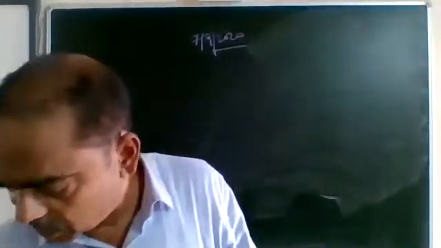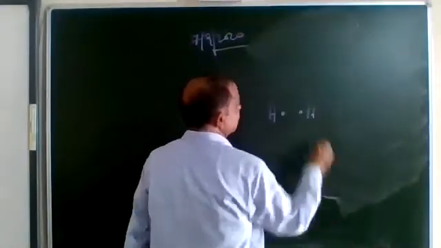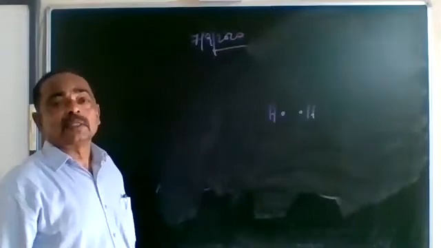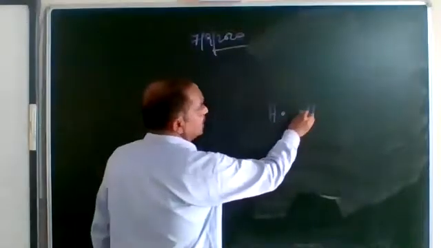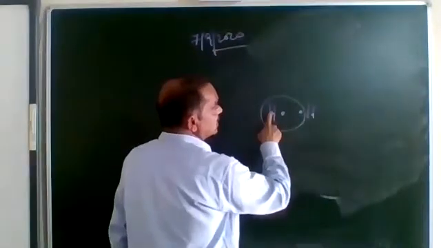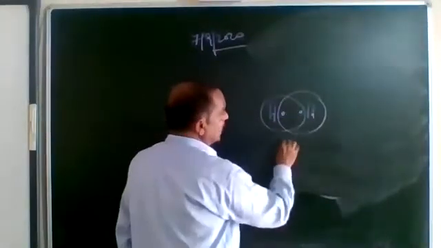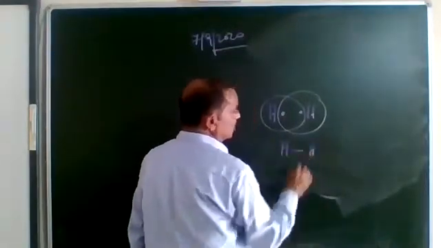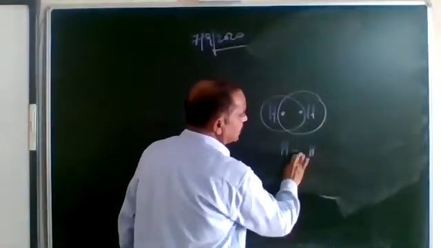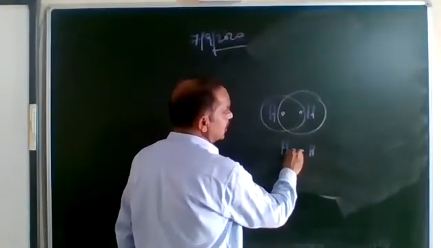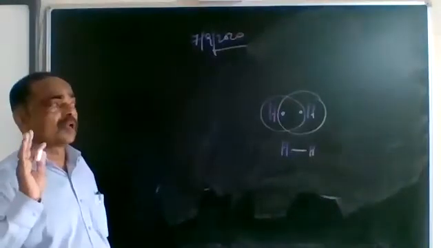Now, let's take the case of hydrogen. Hydrogen has 1 electron in the outermost orbit. Now, to get the stable configuration of helium, hydrogen needs 1 more electron. So this hydrogen is sharing its 1 electron with this hydrogen, and since this hydrogen has shared its electron, the other hydrogen will be sharing its electron too. So we say H single bond H. This is what is a single bond. Now, remember, if by mistake you draw an arrow, then that is absolutely wrong. A covalent bond is shown like this line segment. An ionic bond is shown by the arrow. And this is how a covalent bond is formed in hydrogen.